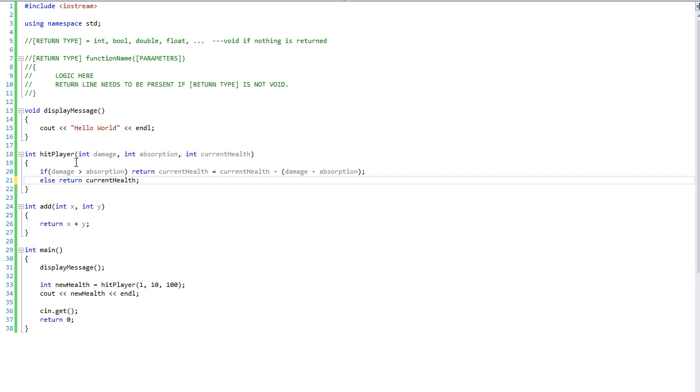So keep that in mind when you're building functions. Make sure at least one return is called at all times. And otherwise you might get an undesirable result.